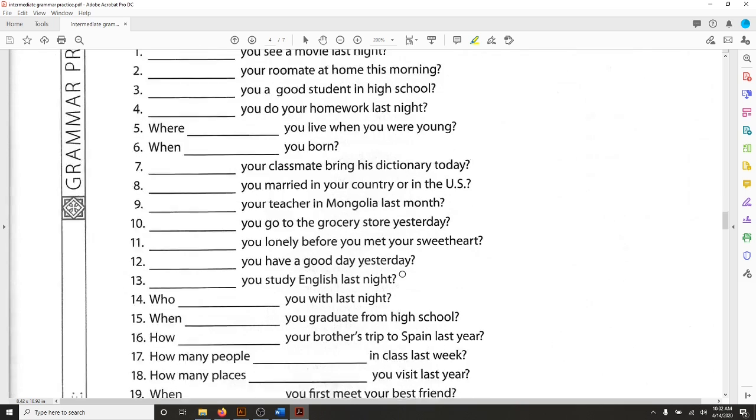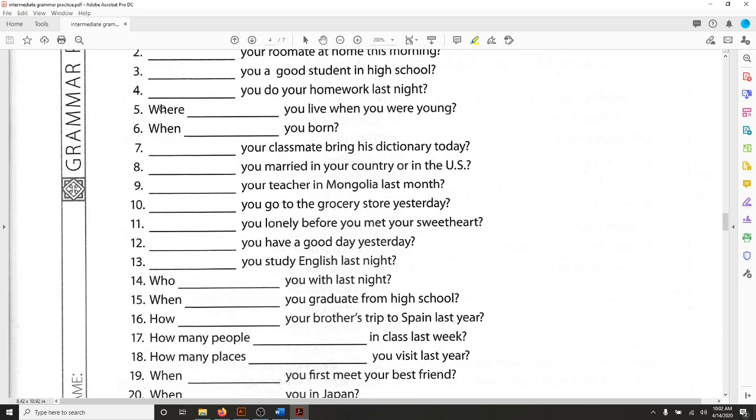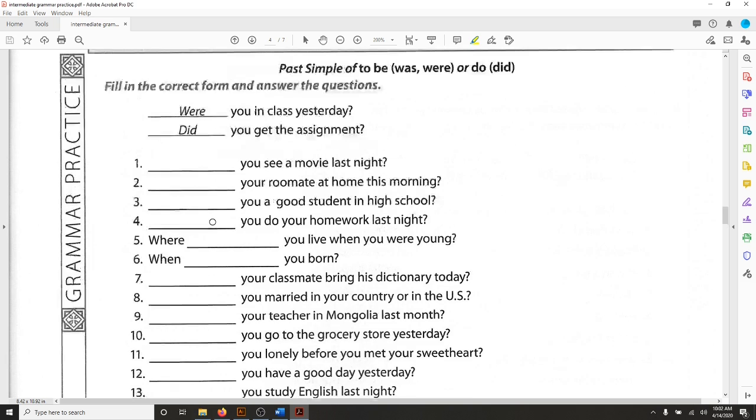And notice some of these questions begin with a question word like where or when or who, how, and others only begin with the question words that we're studying, was or were or did.